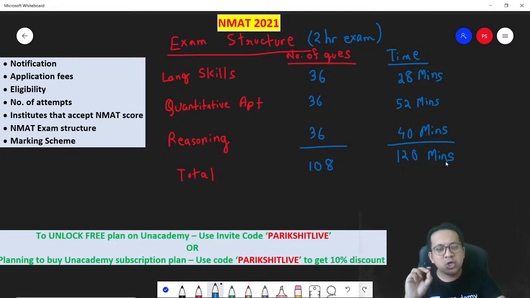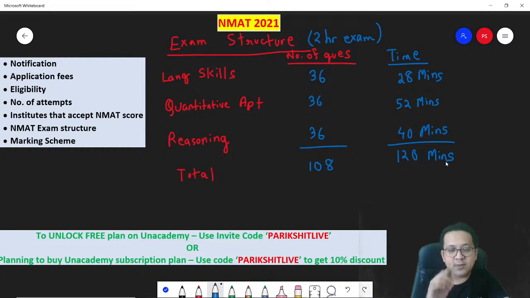Remember, you can choose the order in which you would want to attempt the paper. Let's say you want to attempt reasoning first, go ahead and attempt reasoning. You want to attempt language skills first, go ahead. I would say whichever is your strongest area, please attempt that first. Why? Because that would give you a lot of confidence.